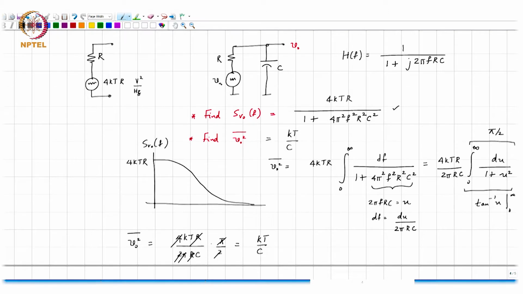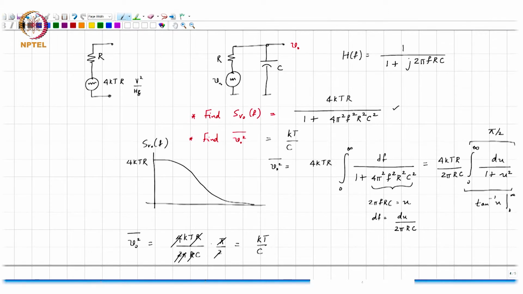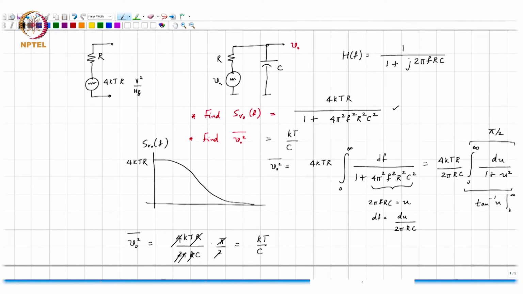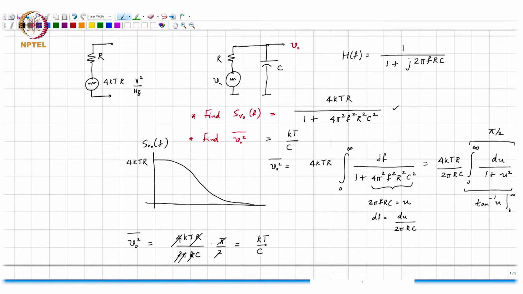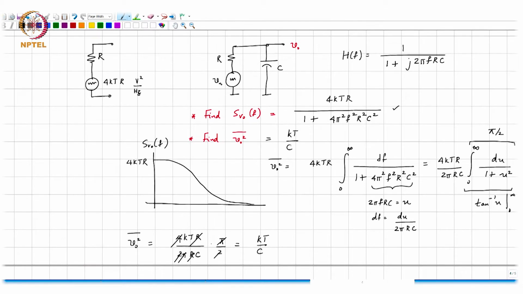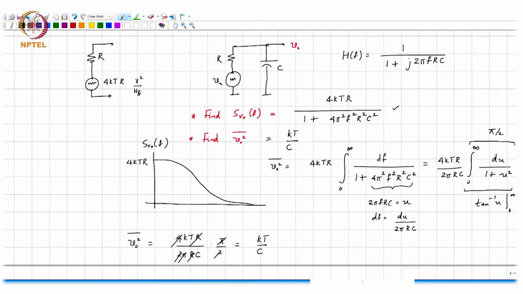That would sound to me like, oops, maybe we made a mistake, right? But then I trust your judgment, and I trust your competence with integral calculus, so it appears right. So kT by C. The answer turns out to be kT by C.